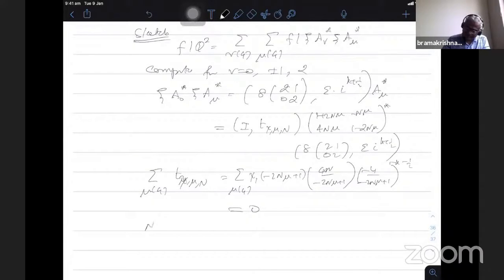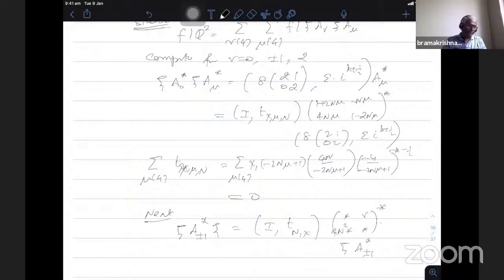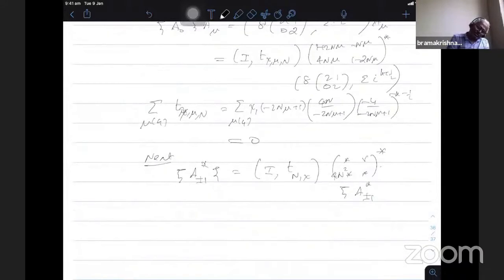The next is take v equal to plus minus 1. So psi a plus minus 1 star psi, he computes this as identity, again a root of unity depending on n and chi, and then I will not write this n square star star. So many stars are there because this is a gamma 0 n square element, it will be 4n square. Therefore, again it is invariant under that, so into psi a plus minus 1 star. This computation gives you this in-between matrix, that's okay. Therefore, I'm not taking this.